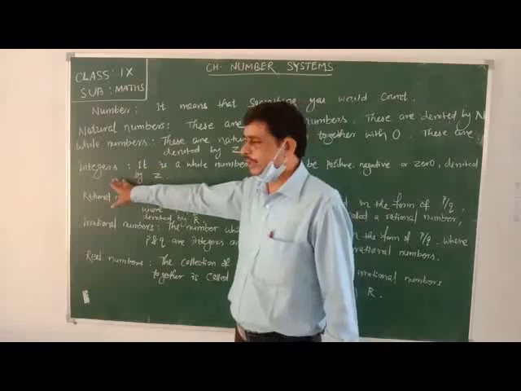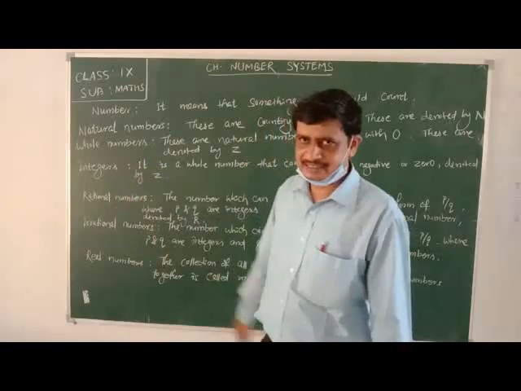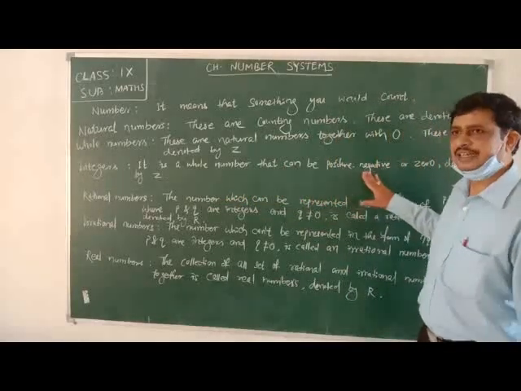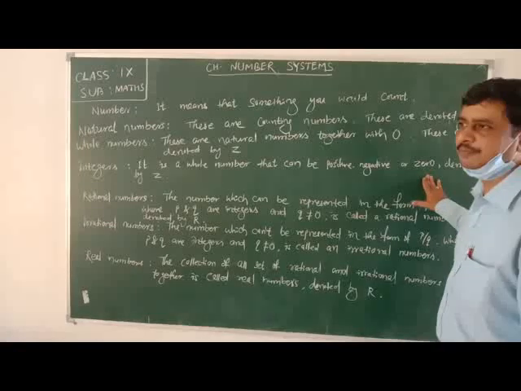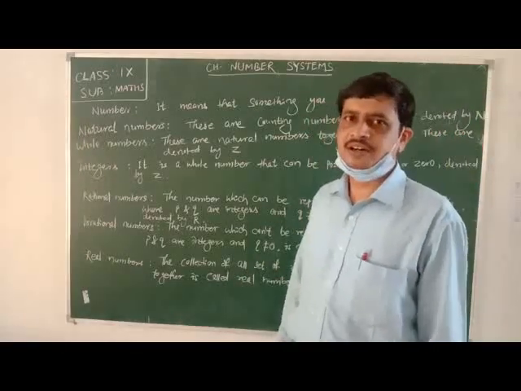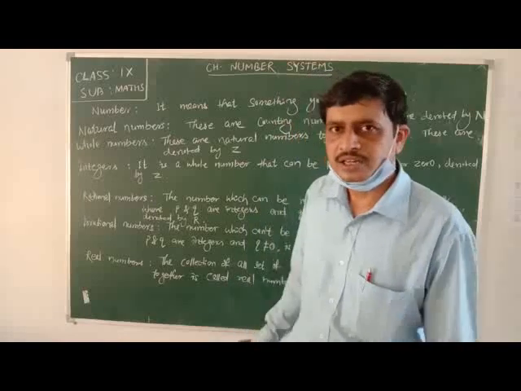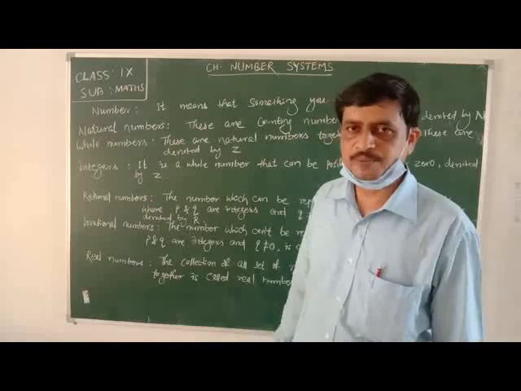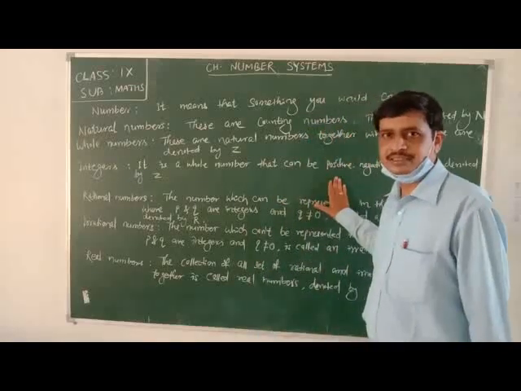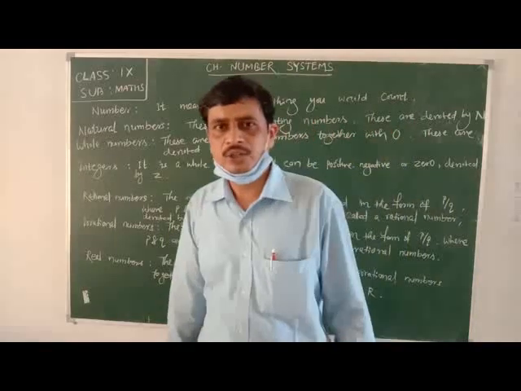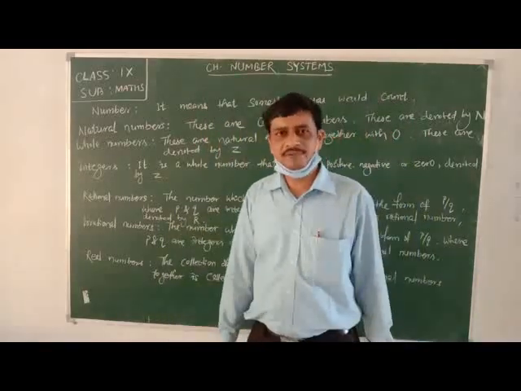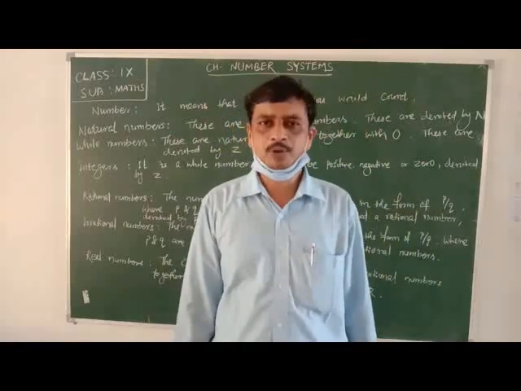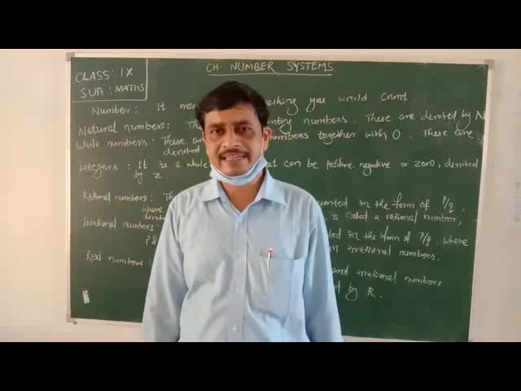Next, come to integers. Integers are whole numbers that can be positive, negative or 0. Here the integers may be positive, it may be negative, it may be 0. So what do you mean by negative numbers? Negative means the number which is opposite to a positive number.